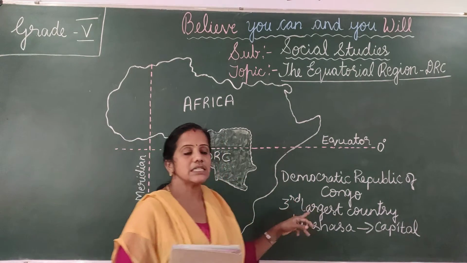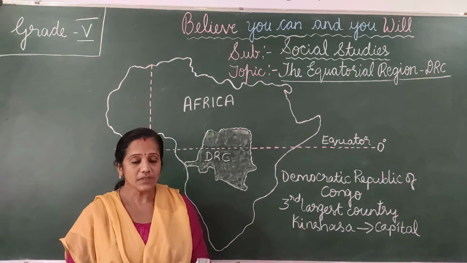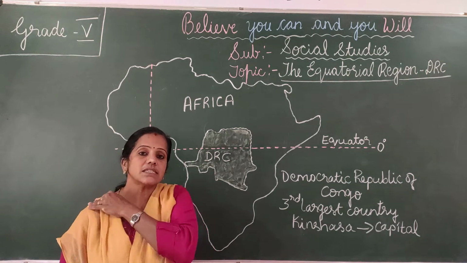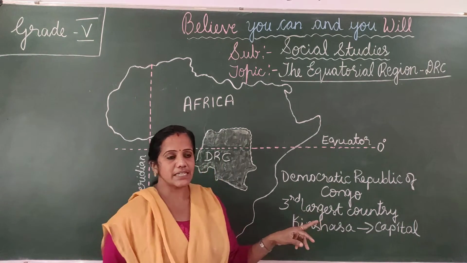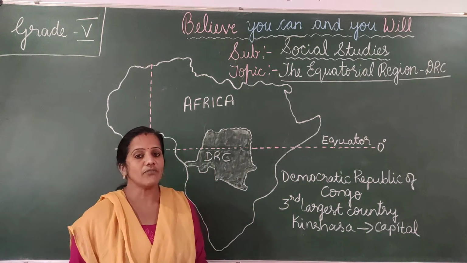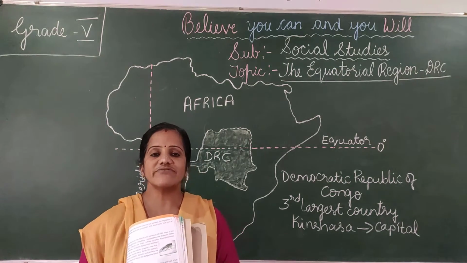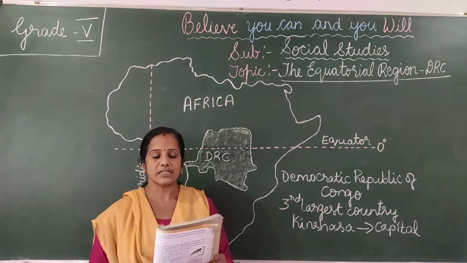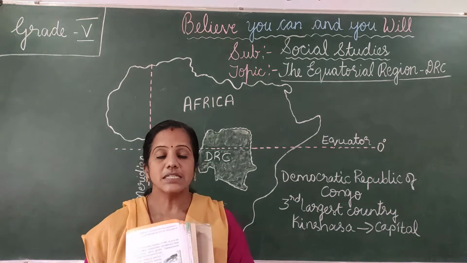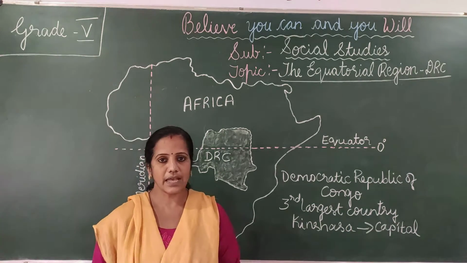This country is the third largest country in Africa after Sudan and Algeria. Kinshasa is the capital of the Democratic Republic of Congo. The second longest river in Africa flows through this country. It is the Congo, or Zaire, the second longest river in Africa after the Nile.